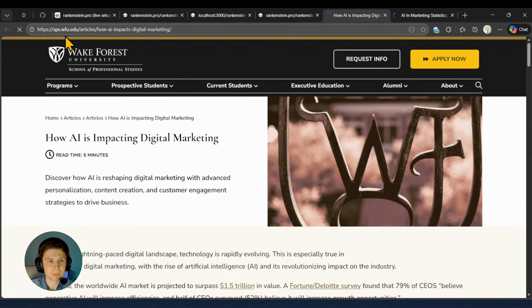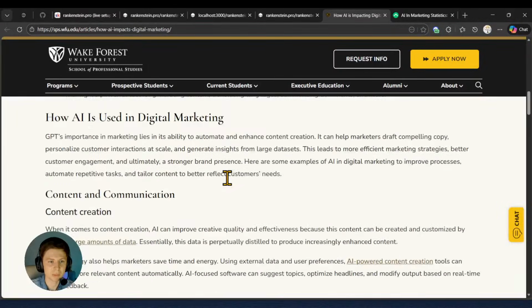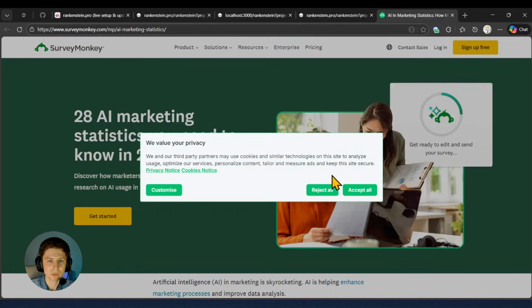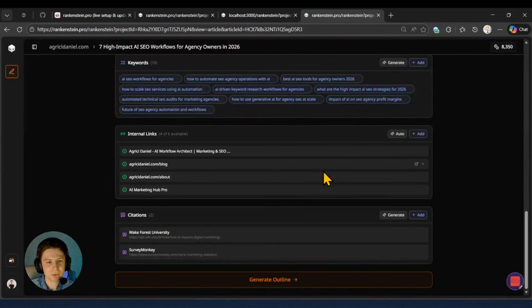First, we have the SPS WFU edu. Okay, this is a nice website. Okay, not bad, not bad. Good citation. And also here we have Survey Monkeys. Can be better, yes, but for now it's okay.